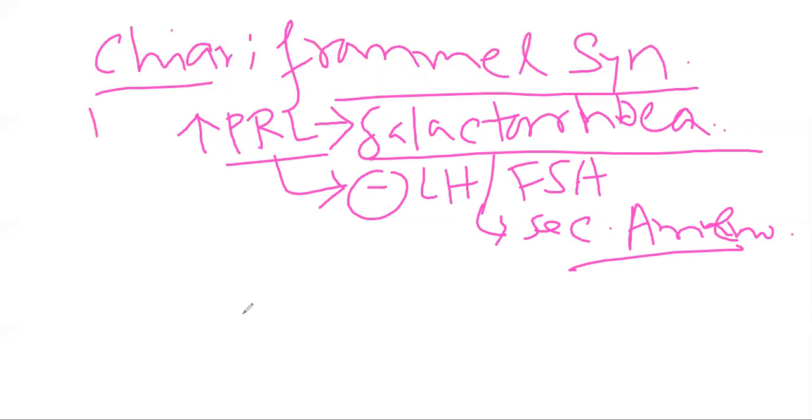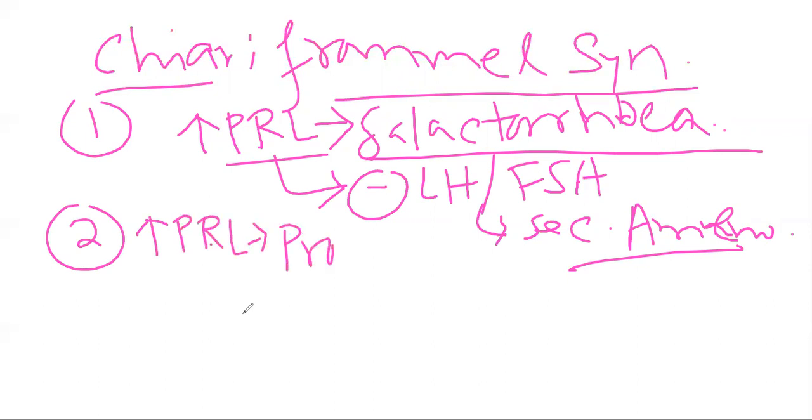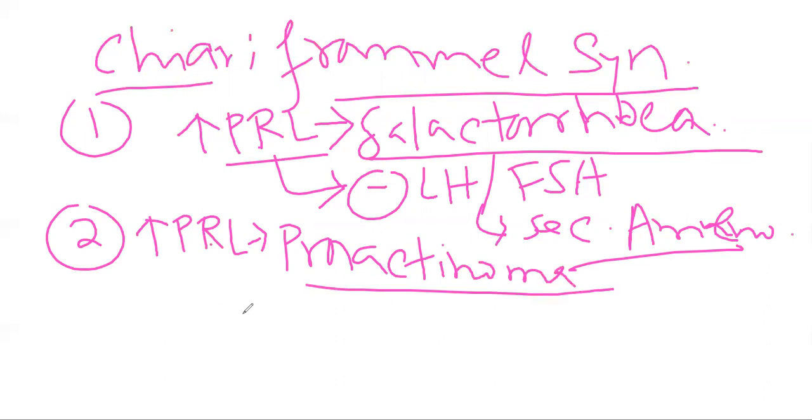On the other hand, if there is a tumor present in the lactotrope, that will also increase the prolactin level. It is known as the prolactinoma. Prolactinoma is a disease where a tumor occurs in the lactotrope. So prolactinoma will increase the prolactin level. They cause galacturia and the secondary amenorrhea.